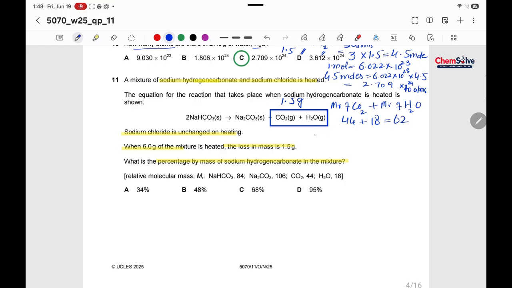Now moles that are being lost, mass divided by molar mass, so it would be 0.0241 moles. So this is 0.0241 moles which are being lost.